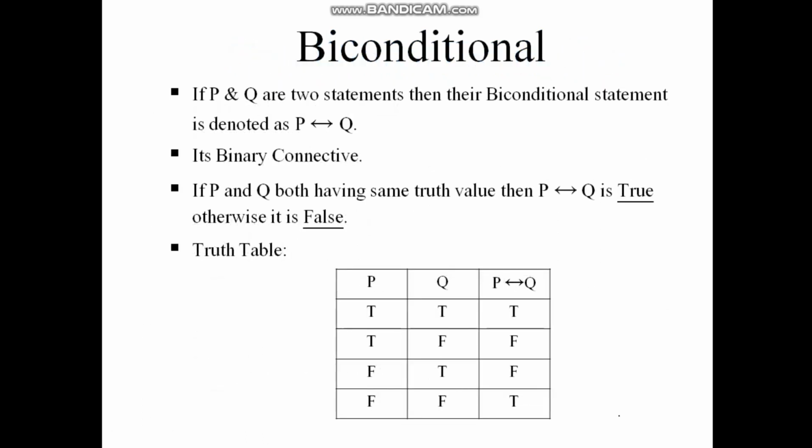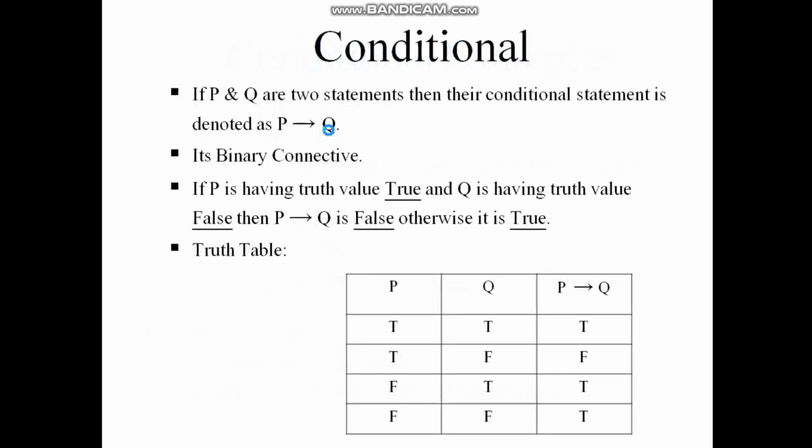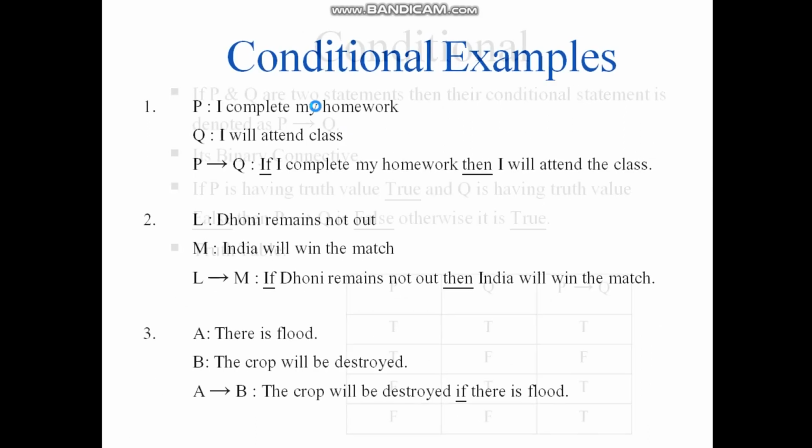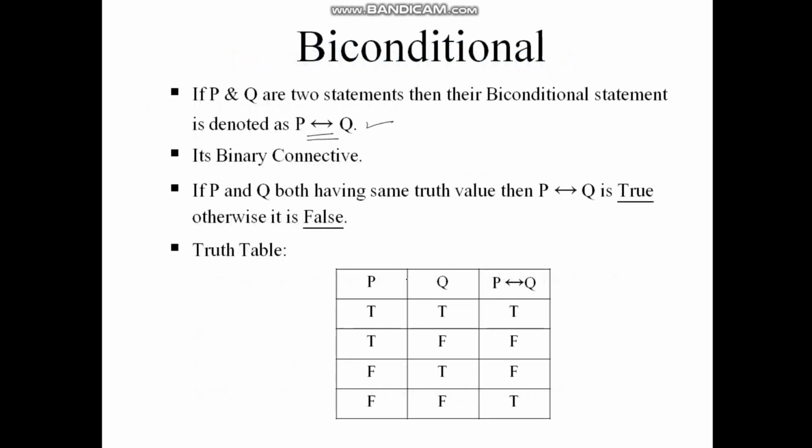Okay, moving ahead, the biconditional statement. Again, this biconditional statement is a binary statement and it is represented as P double implication Q, whereas the conditional statement is represented as P implies Q. I will read this as implies, whereas this is double implication. This is a binary connective. Now about the statement P double implies Q: if all the input values are equal, the output is true, otherwise false.